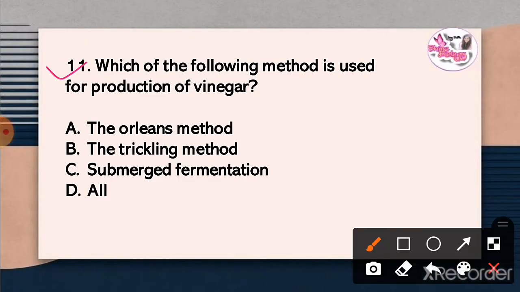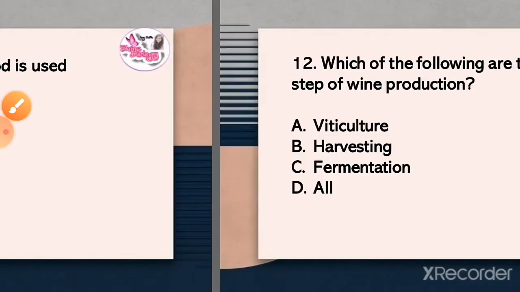Question 11. Which of the following methods is used for the production of vinegar? The correct answer is option D, all. The Orleans method, the trickling method and submerged fermentation are the methods used for production of vinegar.